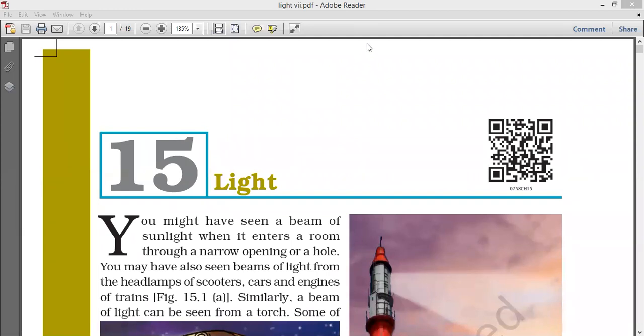Today we will discuss light. First we will see light basics, meaning 7th class NCERT. After that we will discuss 8th class, so it will cover all of light. First, the light basics required. So I am discussing 7th class in part 1. Next, in part 2, I will discuss 8th class. After that I will discuss previous year questions, SSC and the like.